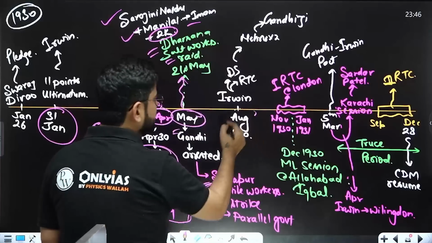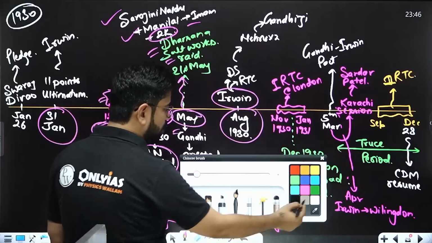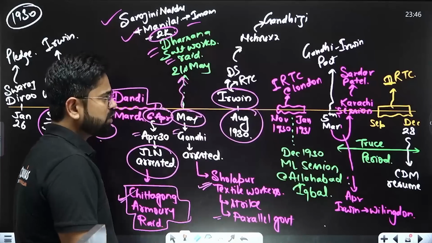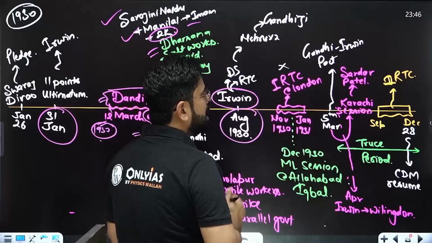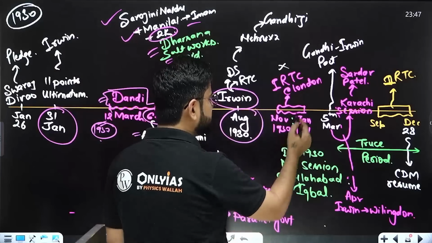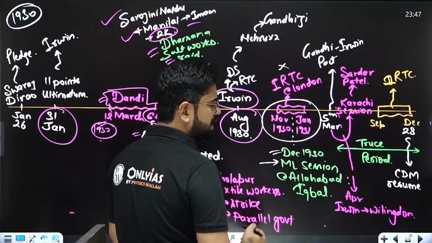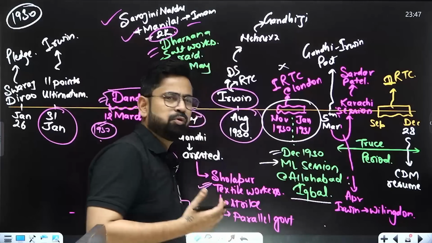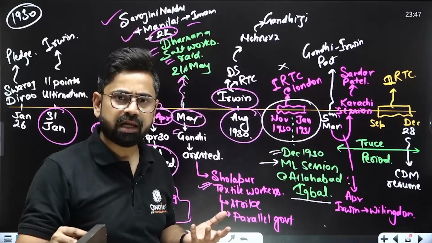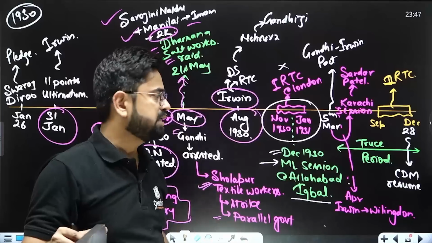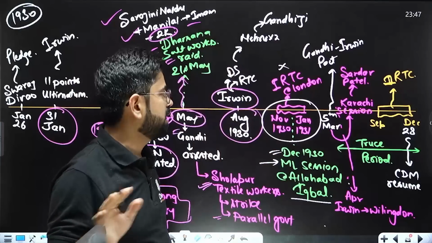So by August 1930, Irwin tried to compromise, but that also failed. So the first Round Table Conference happened in London, and we didn't attend. Now everybody was worried, because it was not leading to anything. In December 1930, at the Muslim League session, on the other hand, Iqbal was proposing something like a Muslim identity or Islamic identity. Not exactly Pakistan, but something like that he started to propose. Anyway, in 1930, this trend is also getting started.